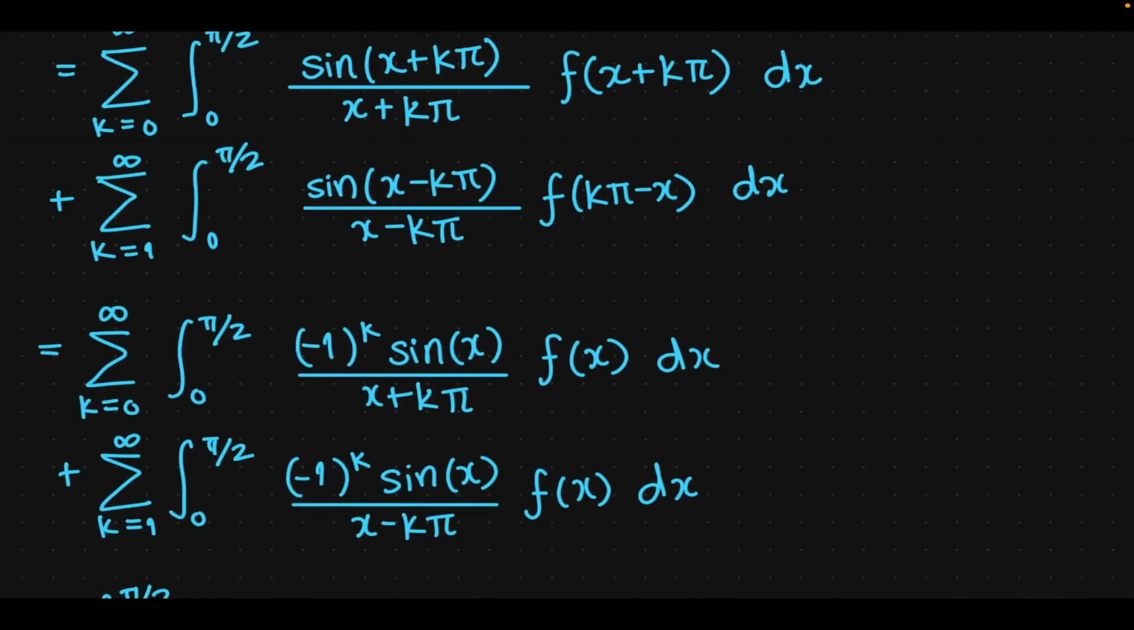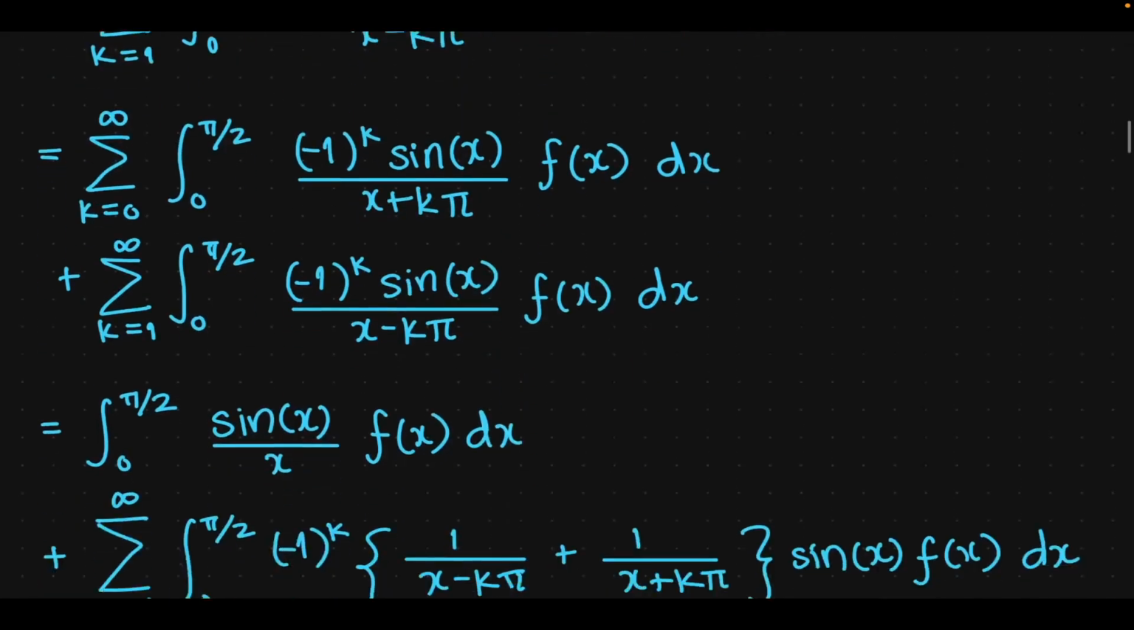So notice when we expand sine of x plus k pi, we can use the compound angle formula for the sine to get sine of x times cosine k pi. Cosine k pi is minus 1 to the k. So everything else is the same, minus 1 to the k sine of x over x plus k pi, and using the periodicity condition of f, we just have f of x again, dx. Similarly, in the second integral, everything else is the same. We again have a minus 1 to the k factor, sine of x over x minus k pi, and similarly with periodicity, f of x dx.